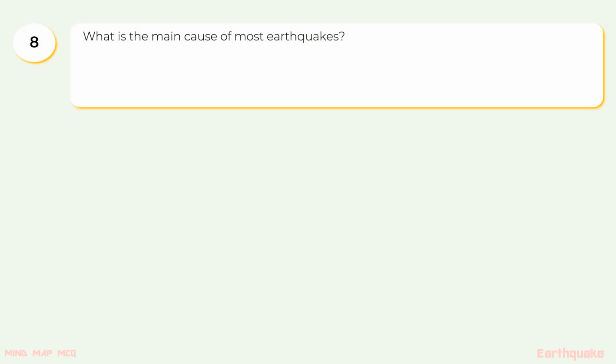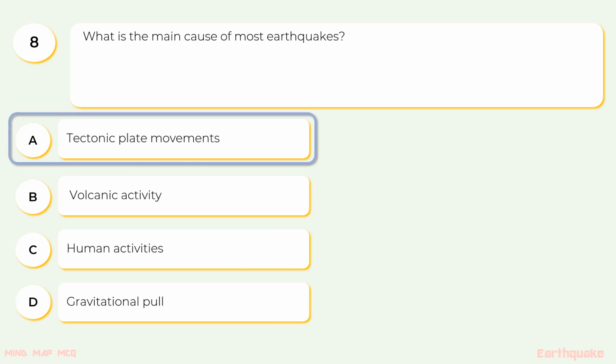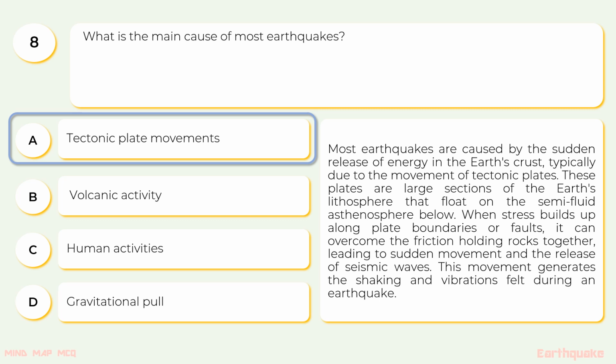8. What is the main cause of most earthquakes? The options are A. Tectonic plate movements, B. Volcanic activity, C. Human activities, D. Gravitational pull. The correct option is A. Tectonic plate movements. Most earthquakes are caused by the sudden release of energy in the Earth's crust, typically due to the movement of tectonic plates.